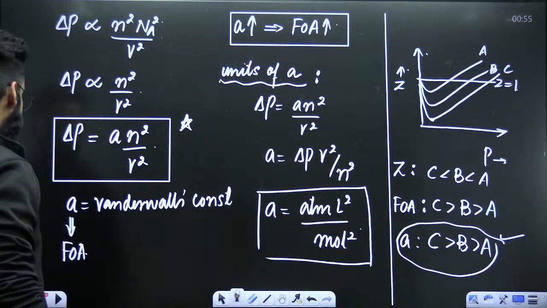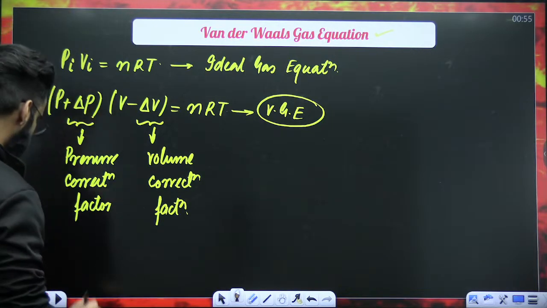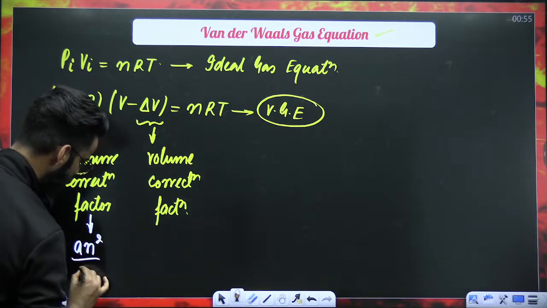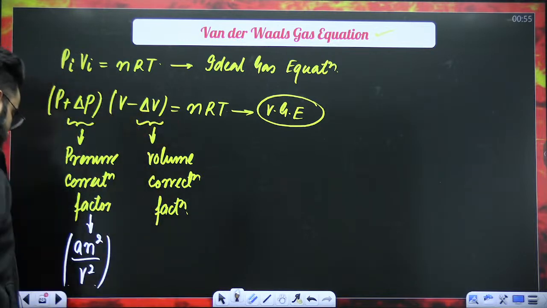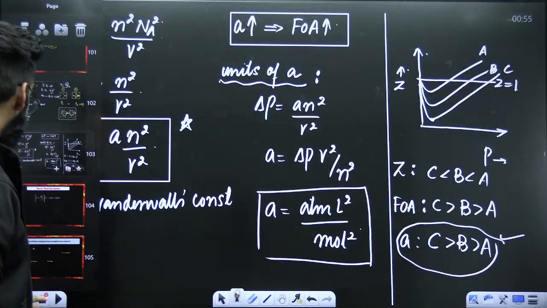Okay. So what did we get till now? We got to know the value of delta P. And this delta P came out to be a n square divided by V square. Now is the time to get the value of delta V. Let's get to know what this delta V exactly is all about.